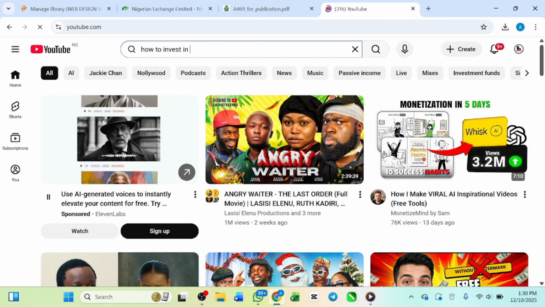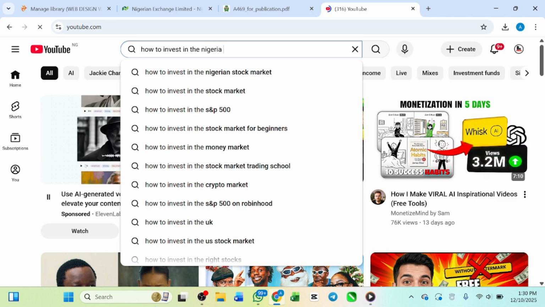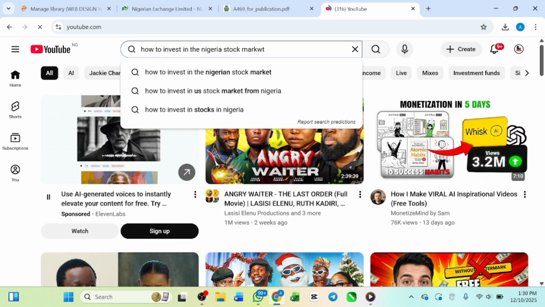How to invest in the Nigeria stock market. You see, this is actually something people are searching for. That is why it's completed before you even finish typing. It's a keyword, meaning this particular idea is in high demand. This particular topic that we are working on is in demand. That's the first thing you need to do: look for something that you know people are searching for, something that solves problems.